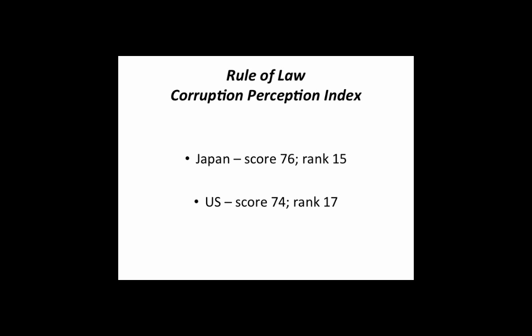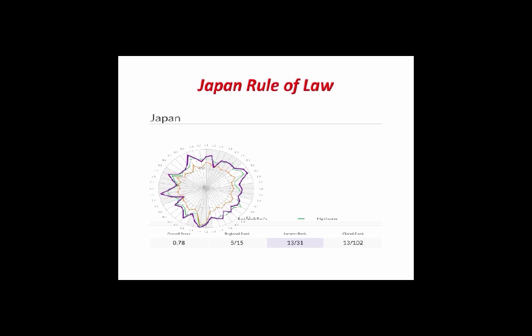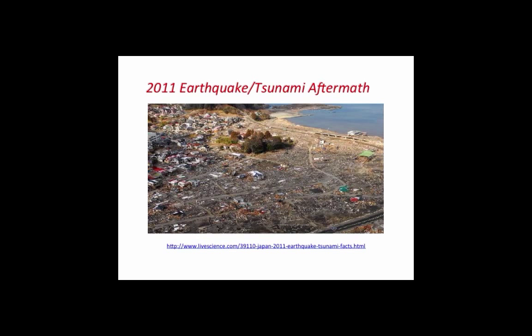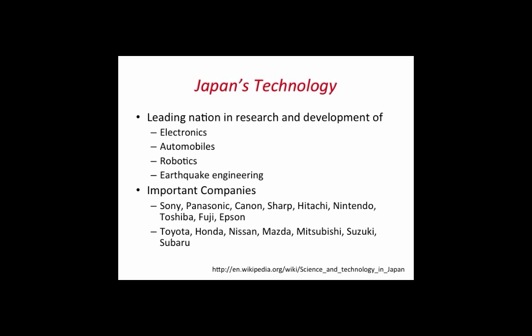The rule of law overall score for Japan in 2015 is 0.78 compared to the U.S. at 0.73. After the March 2011 earthquake and tsunami, looting and disorderly conduct did not occur in the aftermath of the disasters. The Japanese people responded with respect to each other and with great dignity. Japan is one of the leading nations in research and development of electronics, automobiles, robotics, and earthquake engineering.